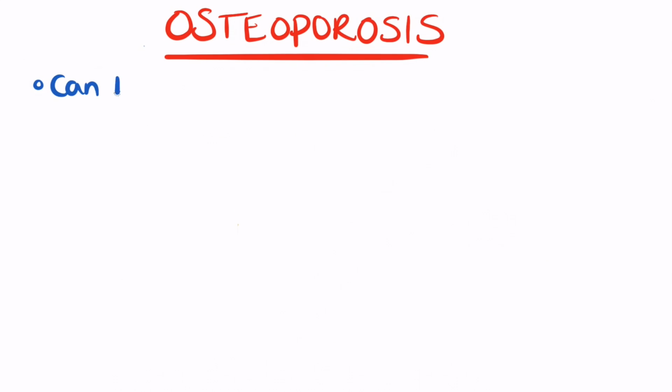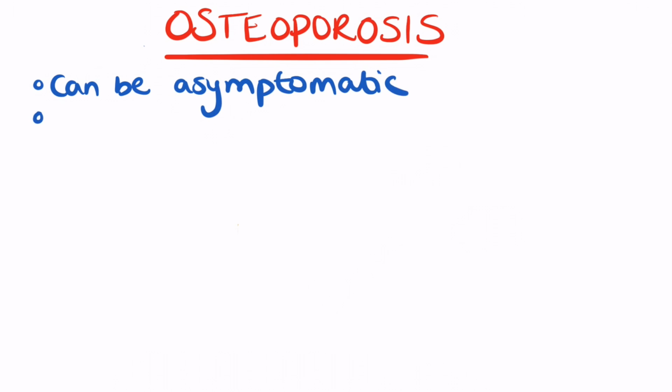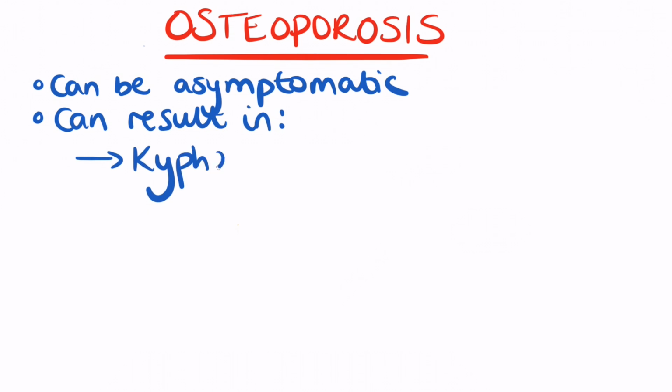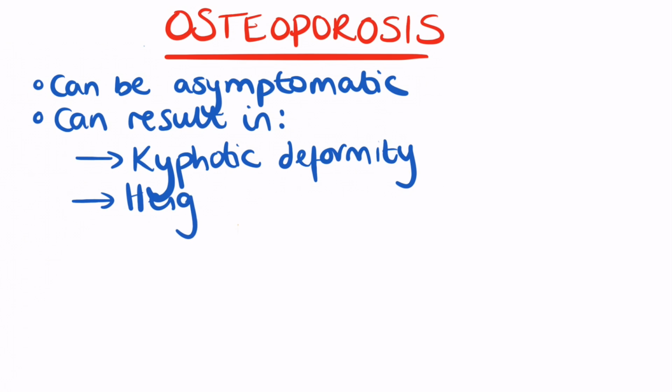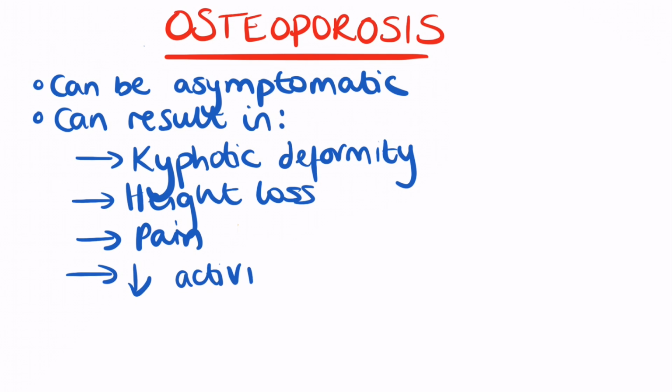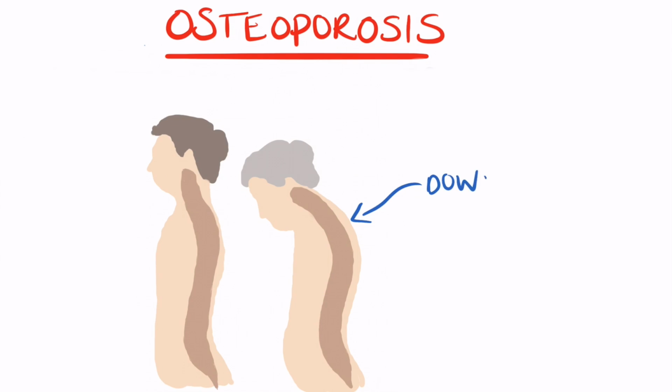As mentioned previously, the vertebrae can be particularly prone to fractures in people with osteoporosis. These fractures are often asymptomatic and may be discovered incidentally on X-rays. They can also be extremely painful and can result in kyphotic deformity, height loss, increased back pain, and decreased activity. This illustration is to demonstrate the kyphotic deformity, which is also called Dowager's hump.